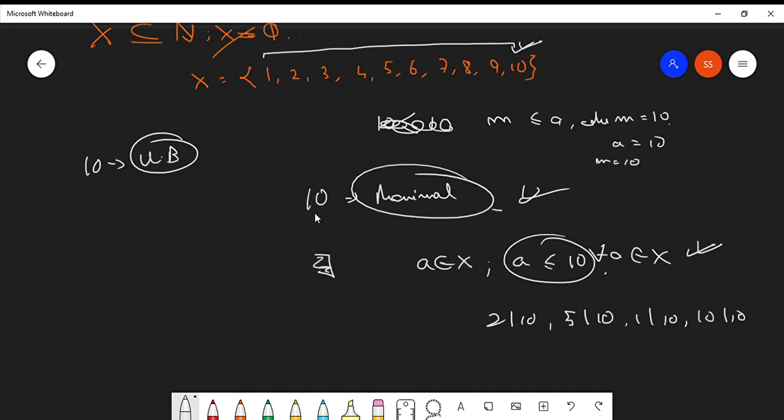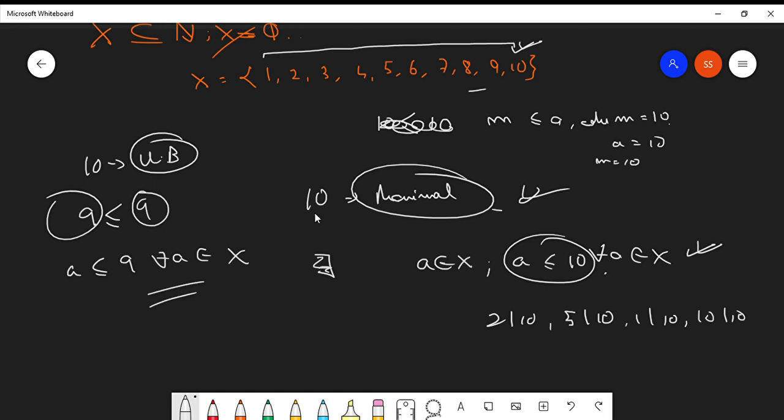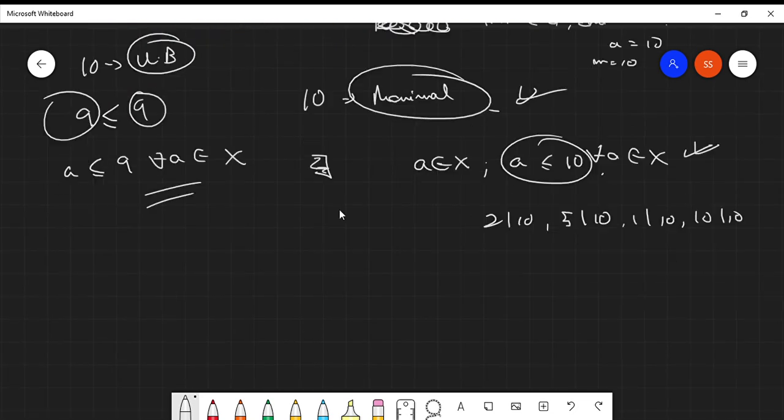Same thing goes for 9. If you want to relate anything with 9 from this set, then 9 is the only element which can get related to itself by the partial order. But this condition, that a is related to 9 for all a belonging to the set X, is not satisfied, because only 1, 3 and 9 can divide 9, nothing else. Got it? So this is the difference between a maximal element and an upper bound. I guess it's now clear.